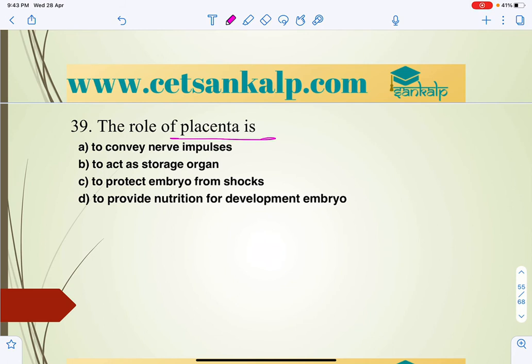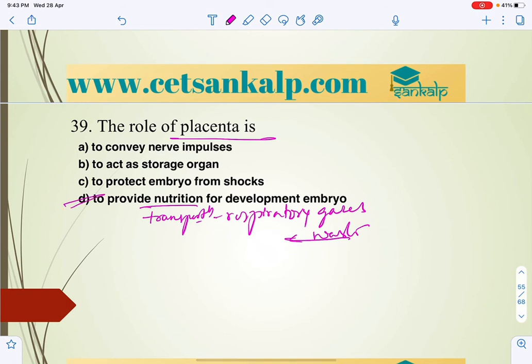So the role of placenta is, as we all know, to provide nourishment, or nutrition, for the developing embryo. It also helps in the transportation of respiratory gases, and it takes the waste from the developing embryo, which is then eliminated. So mainly here we can say that it provides nutrition for the development of the embryo, right?